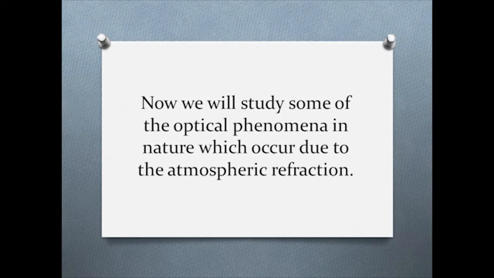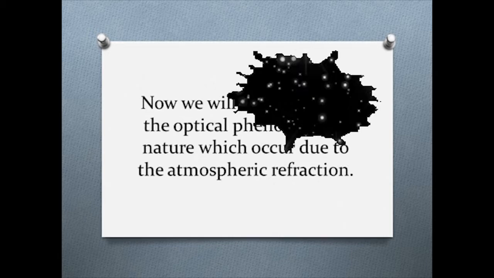Now that we have understood atmospheric refraction, we will study some of the optical phenomena in nature which occur due to atmospheric refraction. Twinkling of stars. Stars emit their own light called starlight.